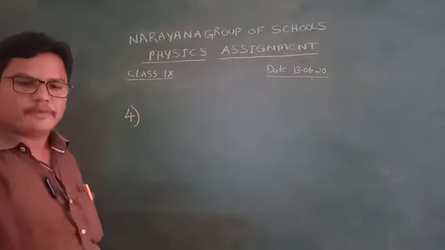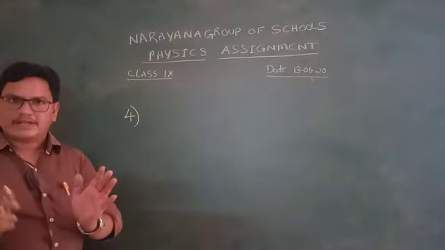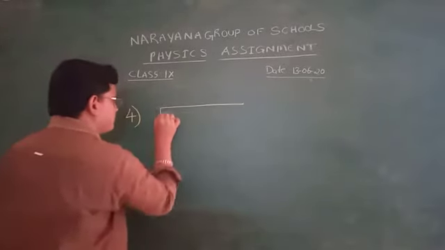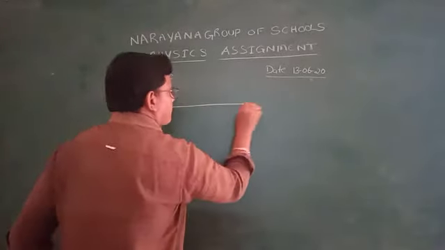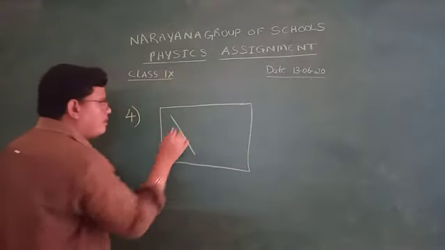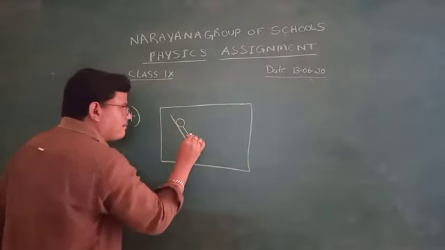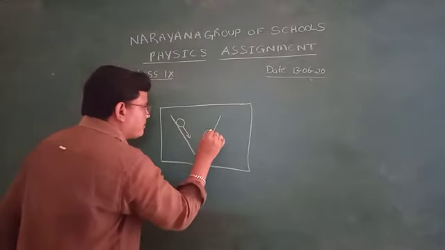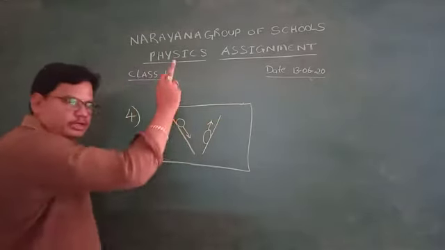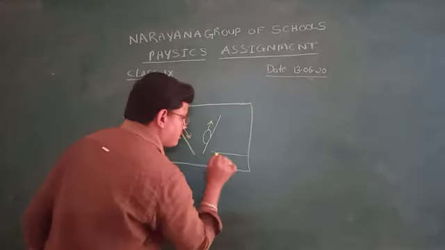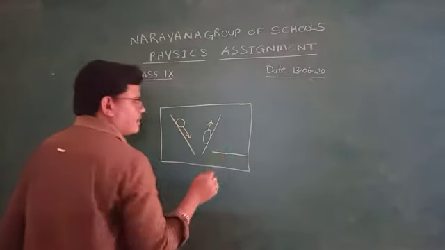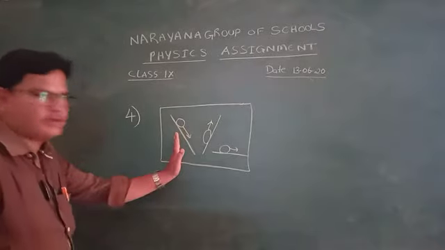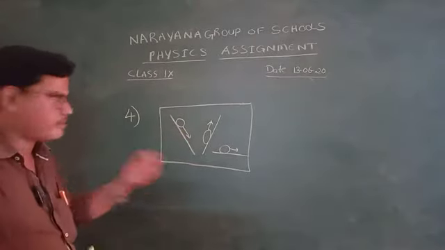The question is, they gave some diagram. Okay, I will draw on board. Just observe carefully. This is one slope. The object is coming down. Another object, another slope. This object is moving in the upward direction. Another slope is a straight line, parallel. Object is moving in this. Okay. This diagram is given to us. We have to explain this.